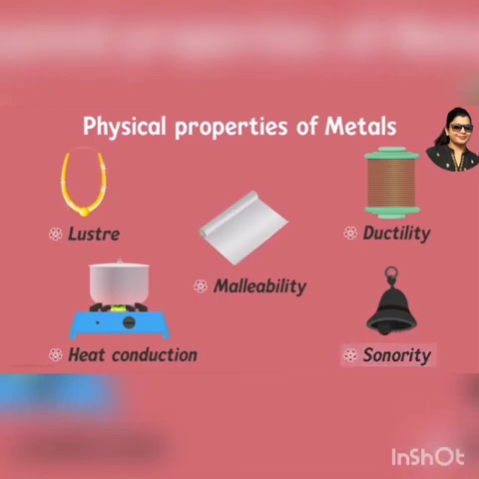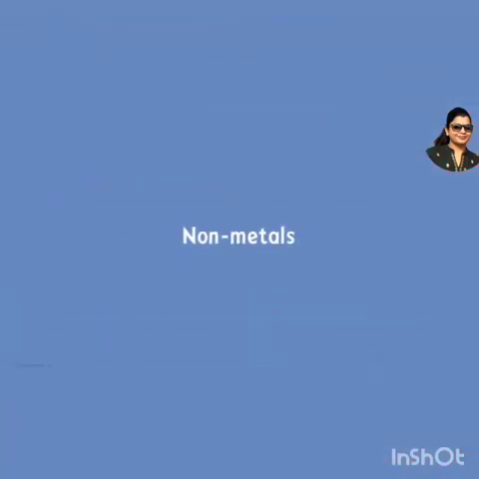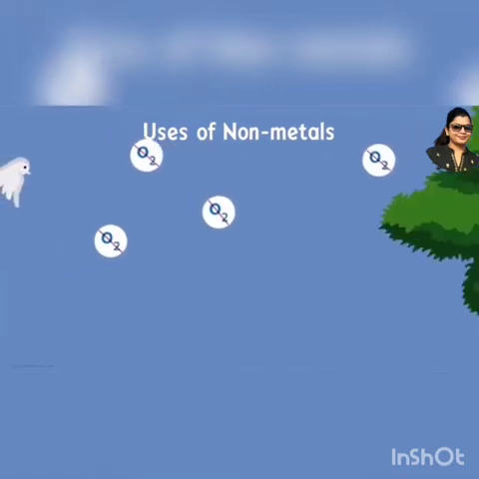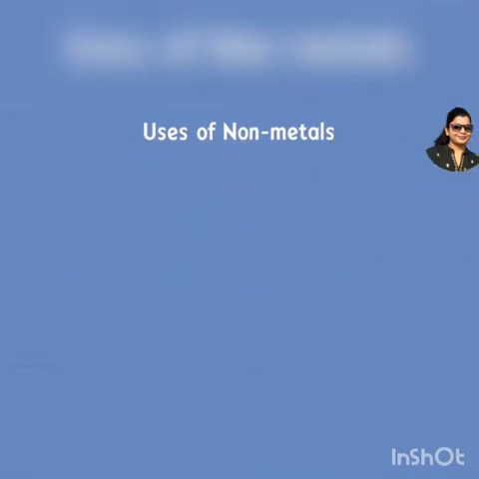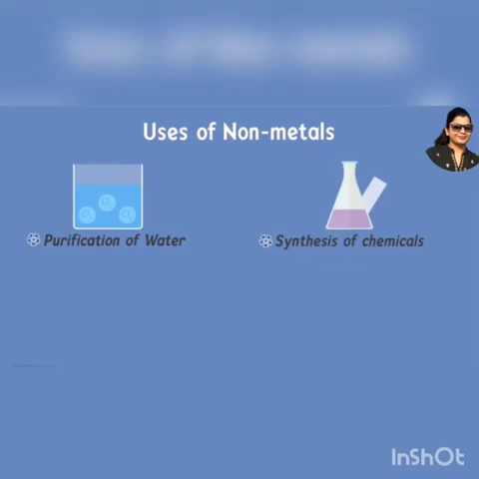Now, can we say that metals are used in almost every commodity that we use in daily life? Absolutely. So are metals more important than non-metals? Not really. Even non-metals play a major role in our daily lives. Just imagine if we had no oxygen in the air. There would be no life. Not only this, but several important processes like purification of water and synthesis of important chemicals employ many non-metals.